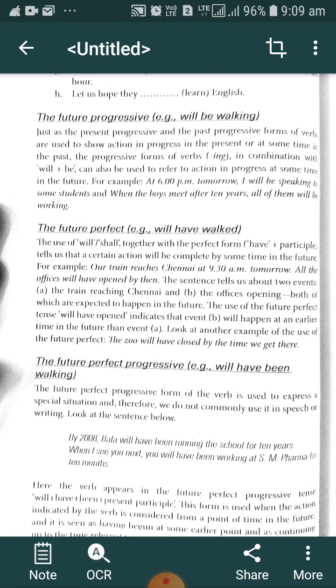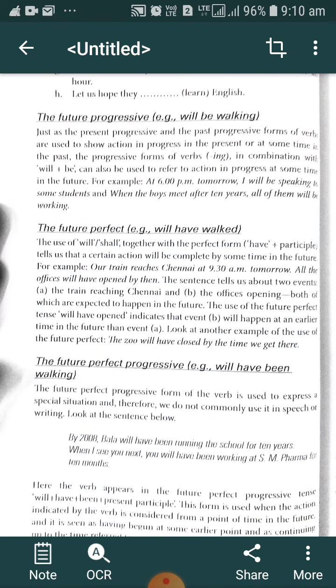For example, our train reaches Chennai at 9 a.m. tomorrow. This is a particular time, 9 a.m. tomorrow. This is a particular time of the future. At that particular time, at that future time, all the offices will have opened by then. So this is the complete action.